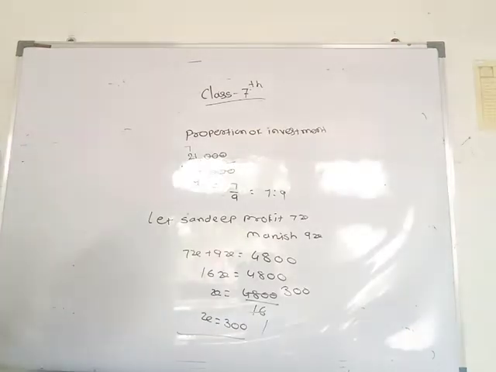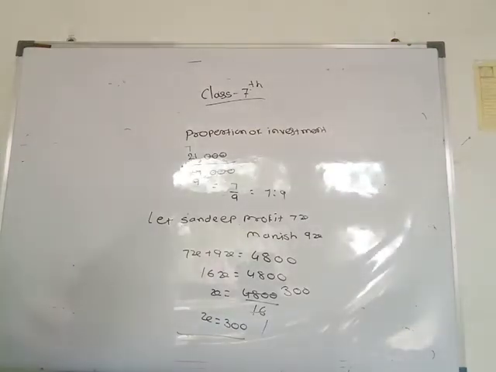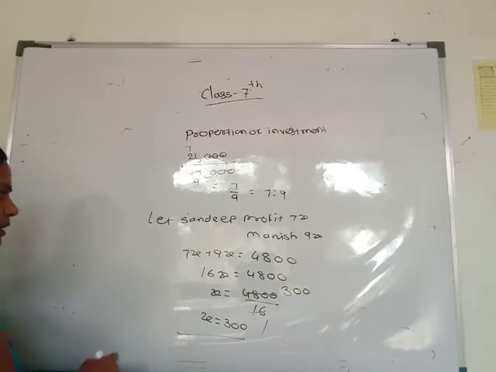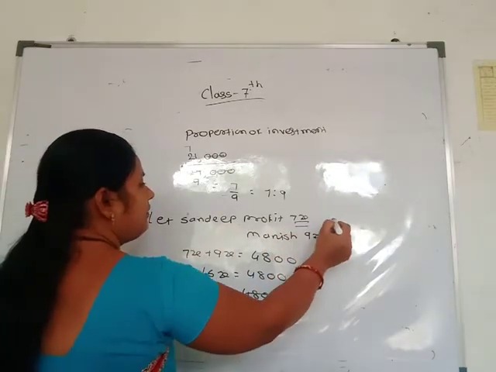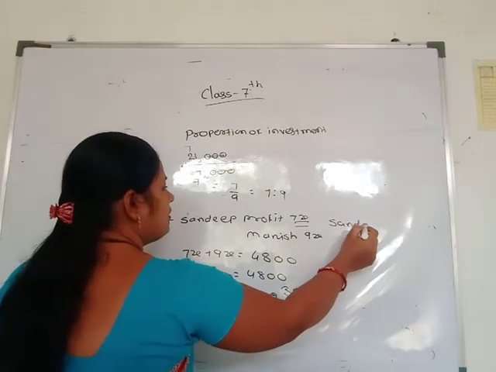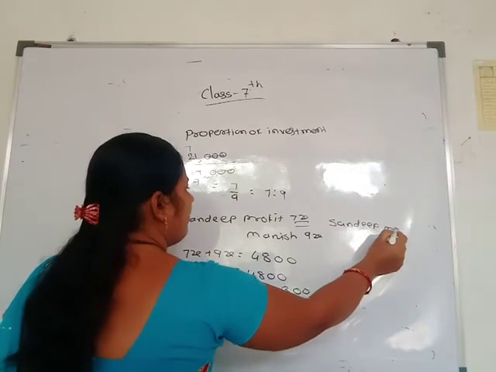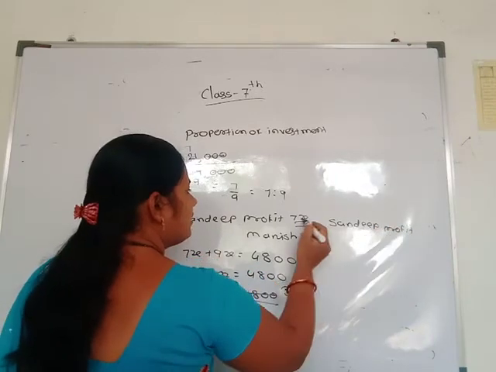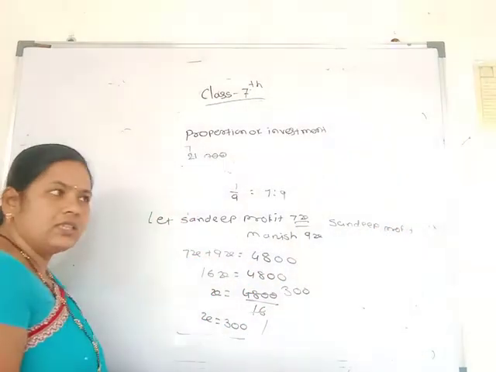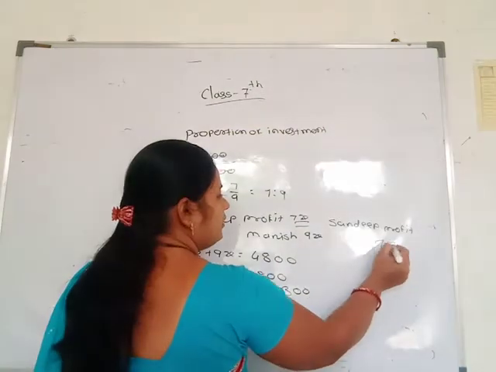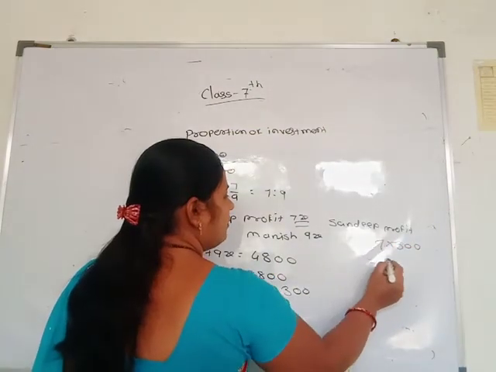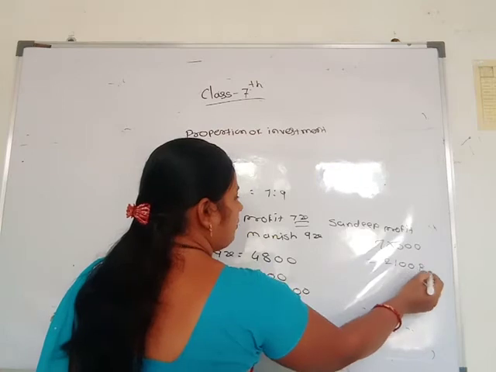Then see what amount each of them will get. Sandeep's profit is 7x, where x is 300. 7 into 300 is 2,100 rupees.